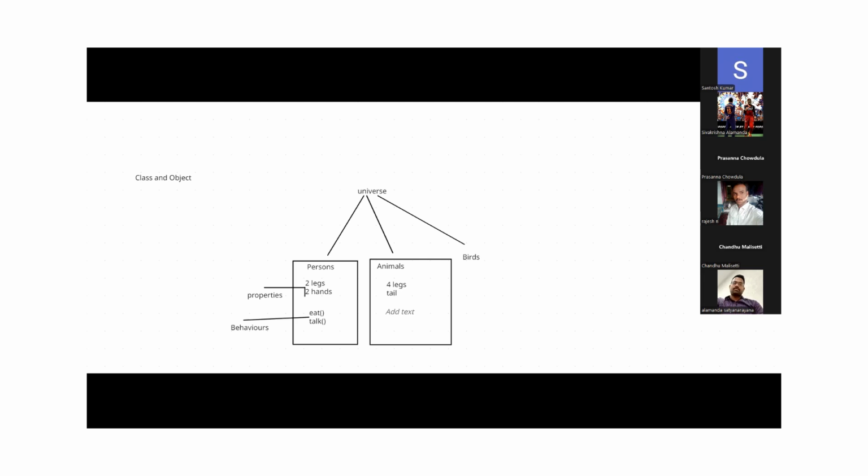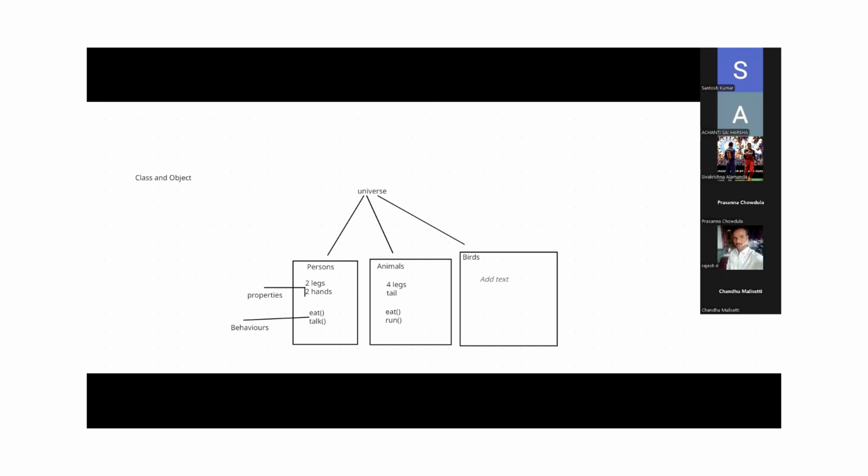Now, suppose birds. What are the features of birds? This is one kind of classification, right? What kind of properties do birds have, guys? Two legs, two wings. These are the properties of birds.